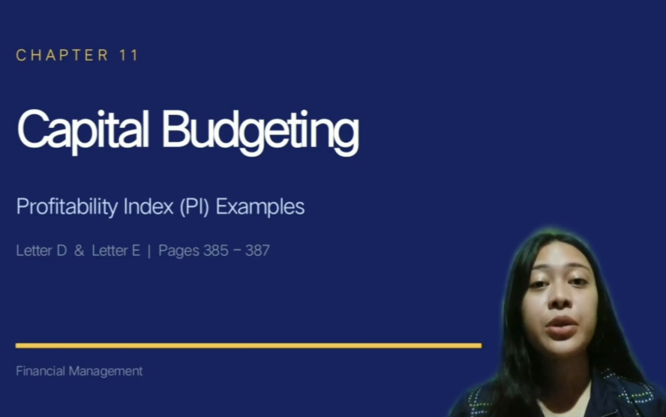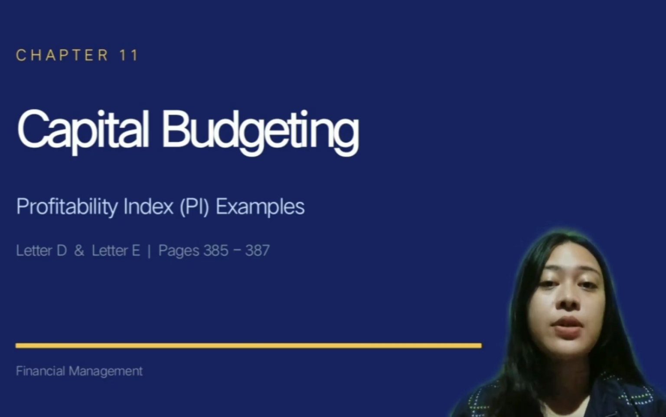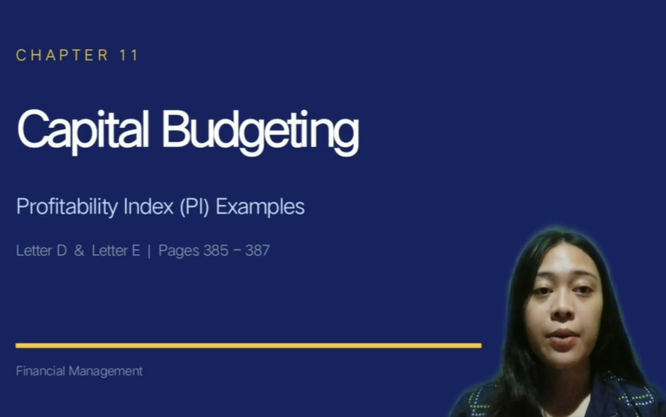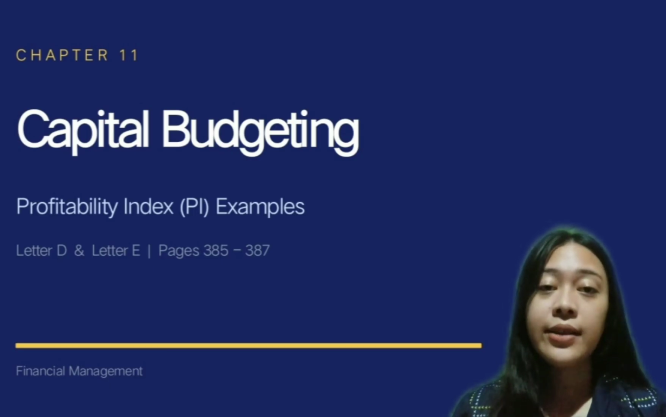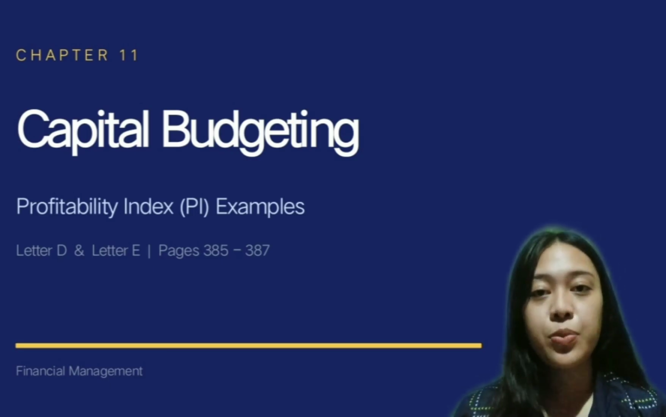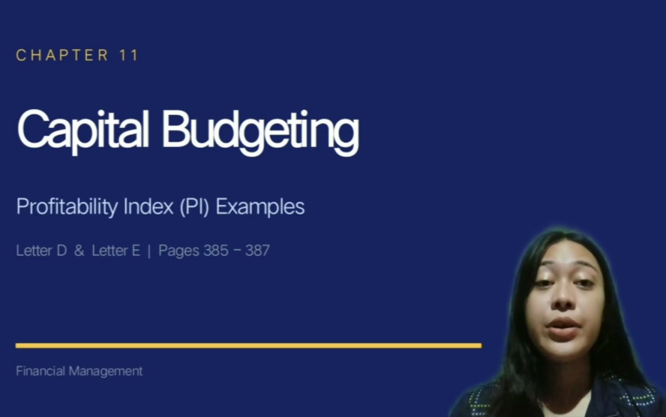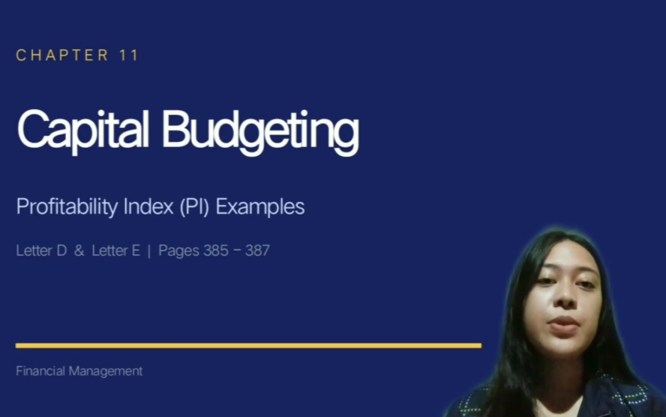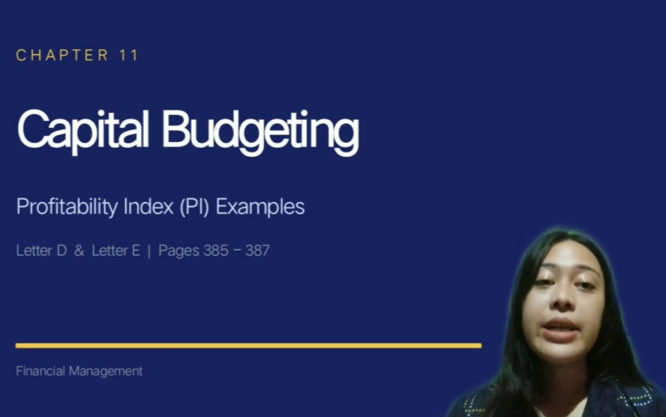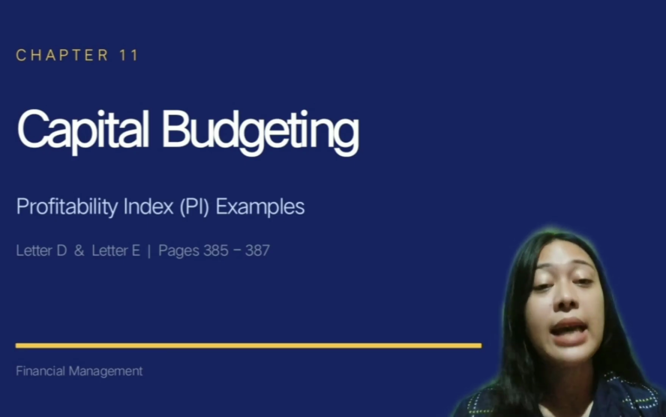Everyone, we are here today to report on Chapter 11, Capital Budgeting, specifically focusing on the Profitability Index examples found on pages 385 to 387 of our textbook. Our discussion will cover two illustrative examples, letter D, which is about the Cap Company's machine replacement decision, and letter E, which is about Chelsea's investment analysis.